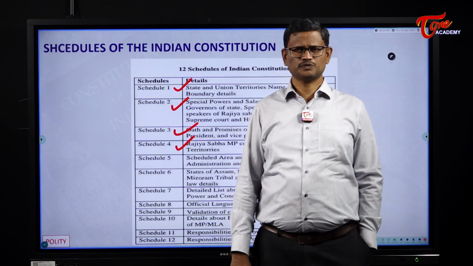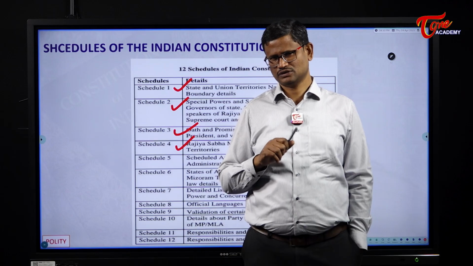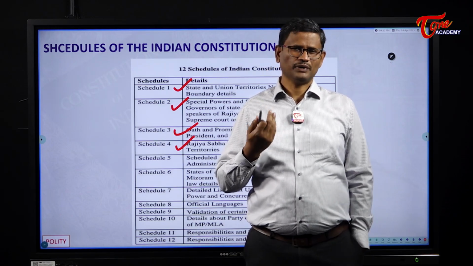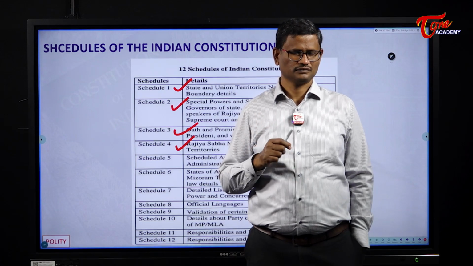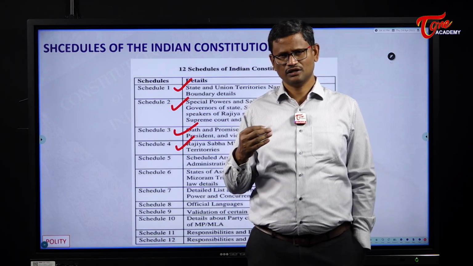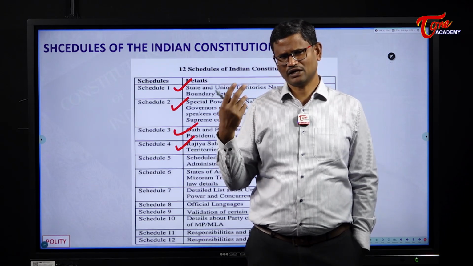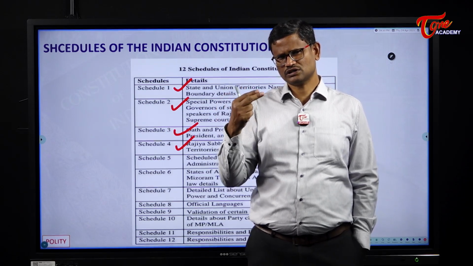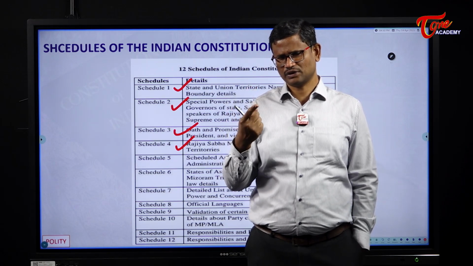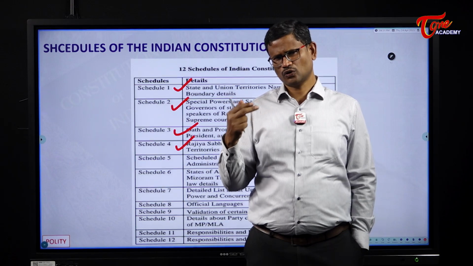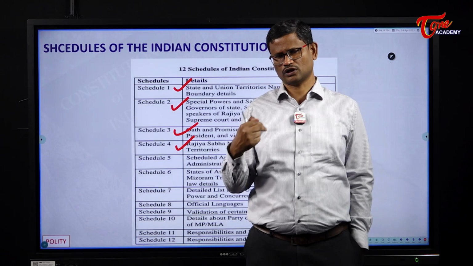See, the Schedule 4 speaks about representation of the states in Rajya Sabha. Here if you compare Rajya Sabha with the upper house in America, we all know that in India, the national parliament is bicameral. Bicameralism means having two houses in the legislative branch. The upper house in India is called Rajya Sabha or the Council of States. The lower house is called Lok Sabha or House of People.